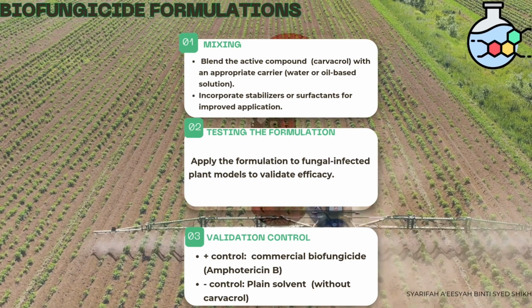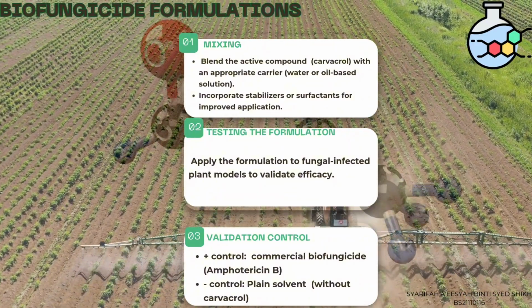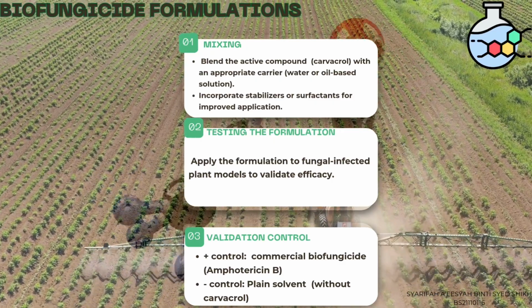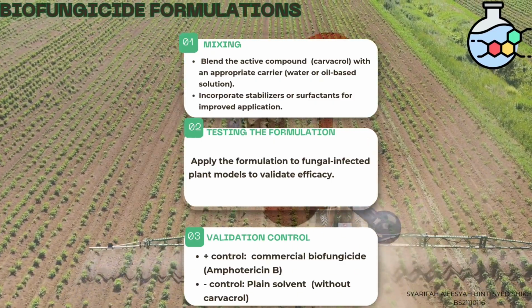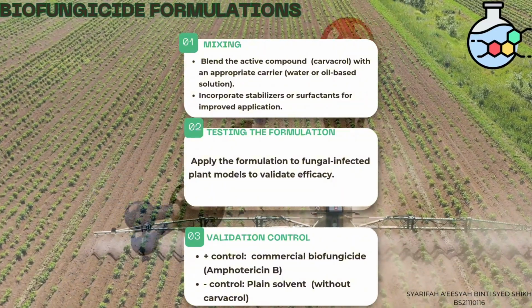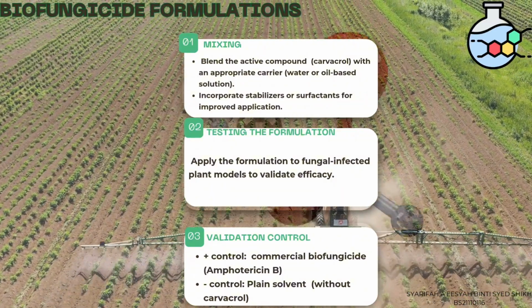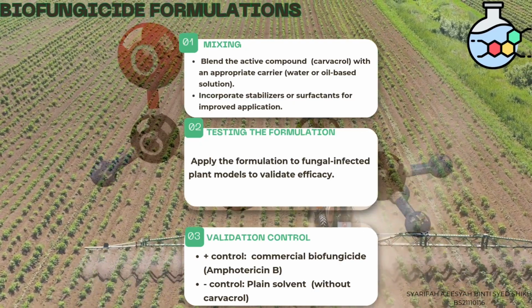For the biofungicide formulation, we can mix the active compound carbapenem with suitable carrier. It can be water or oil-based solution, and we can incorporate stabilizers or surfactant, which helps in enhancing application efficiency. And in order to test the effectiveness, the formulated biofungicide will be applied to fungal infected plant models to assess its antifungal activity.